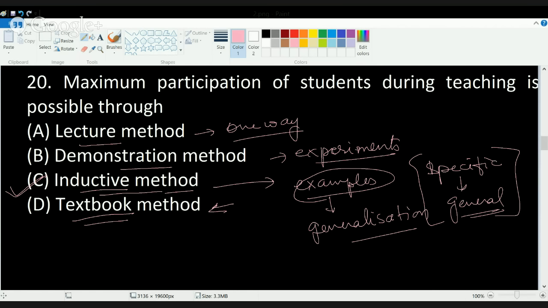Now, how can I explain that? So inductive teaching begins with examples, okay, and it proceeds in a guided manner. So I'm giving an example and then I'm trying to explain that example, and based on that explanation, I'm trying to generalize certain concept. So that process involves maximum participation, where I'm trying to involve faculty and the students as well. Okay, so this is the inductive method, and out of these four, only the inductive method is the one that requires maximum student participation.